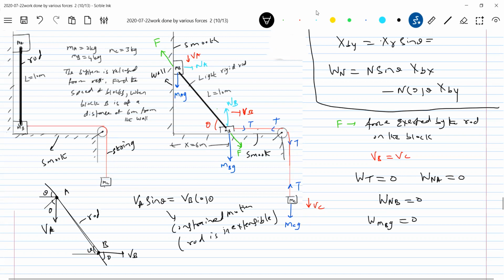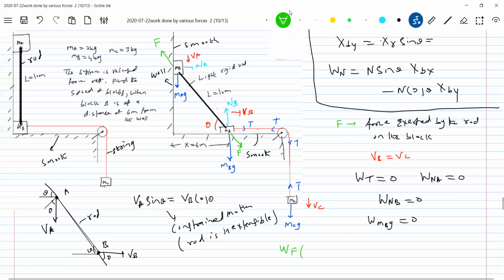What about the work done by the force F? How to calculate the work done by the force set up in the rod? It does positive work on the block B and it does negative work on the block A. Are you able to see? So how to show that? So I'll go for the constraint equation again.